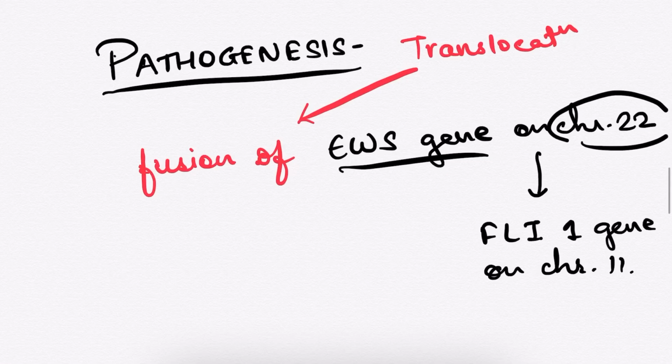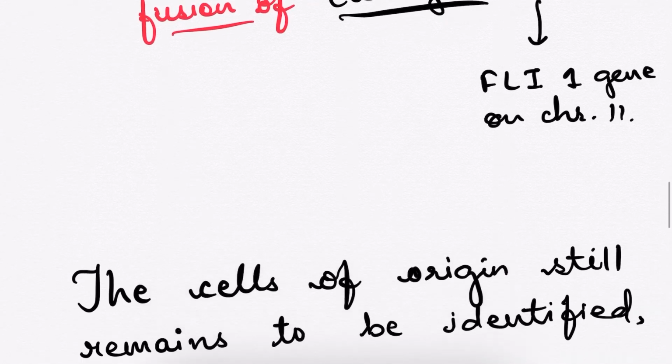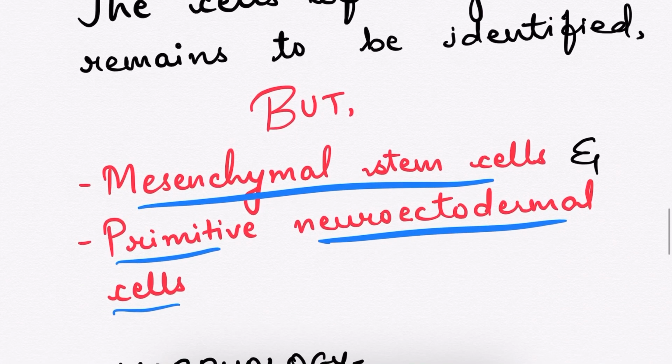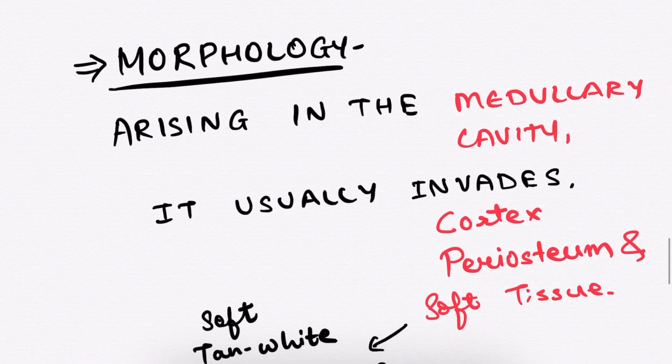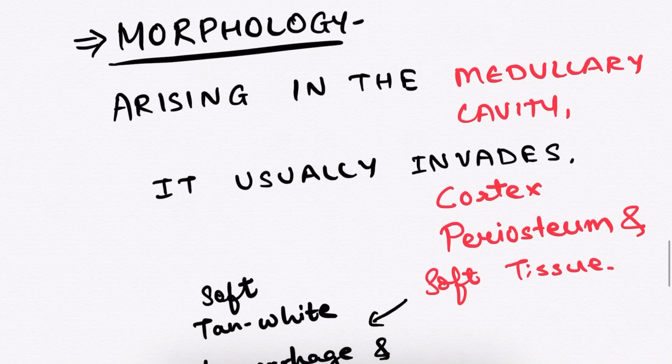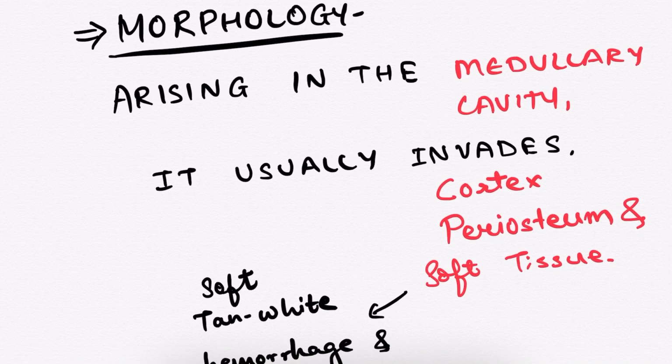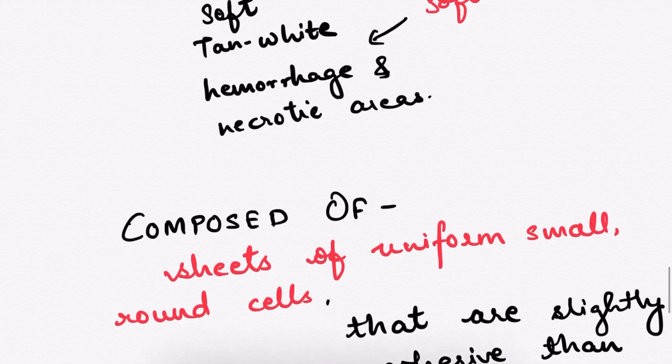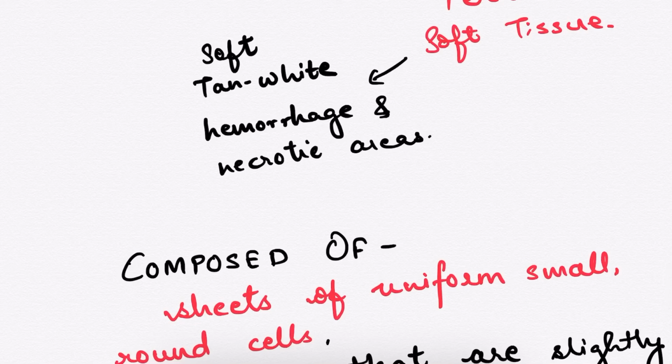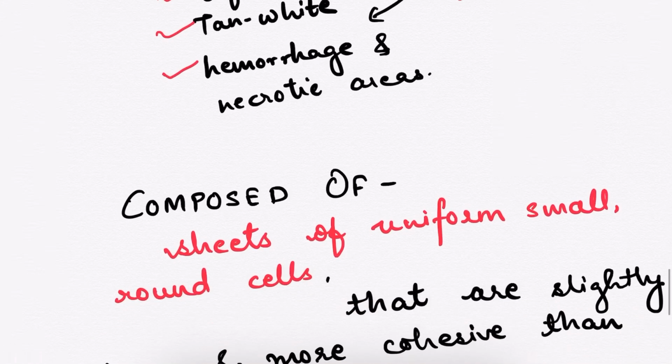The pathogenesis, that is the translocation and the fusion of the EWS gene on chromosome 22 to the FLI1 gene on chromosome 11, and also the mesenchymal stem cells and the primitive neuroectodermal cells are involved. However, the origin is still unknown. Morphology: arising in the medullary cavity, it invades the cortex, the periosteum, and also the soft tissues, and it appears soft, tan white, with some hemorrhagic and necrotic areas.